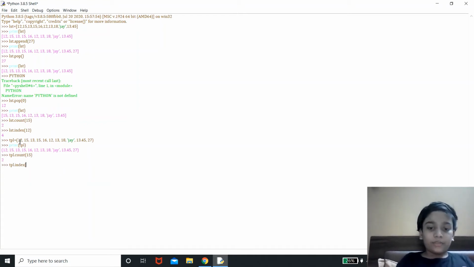Now let us use the next built-in function called index, and it will tell us the index value. So I want to know the index value of 12. So the index value is 0.